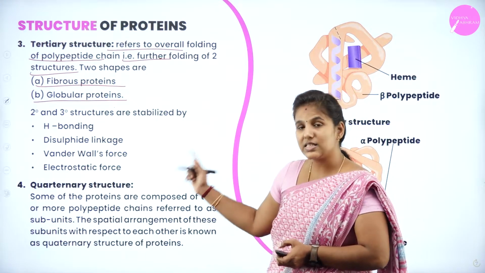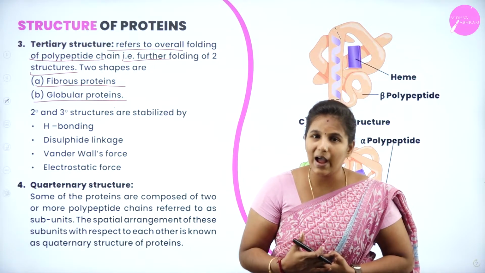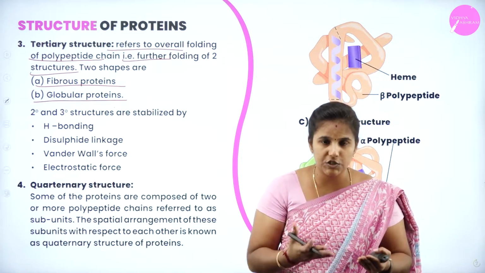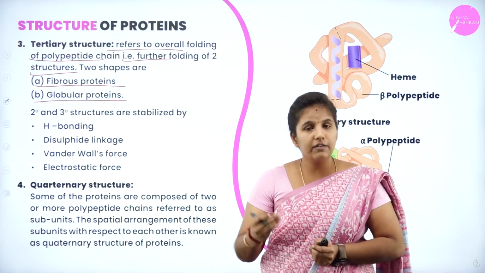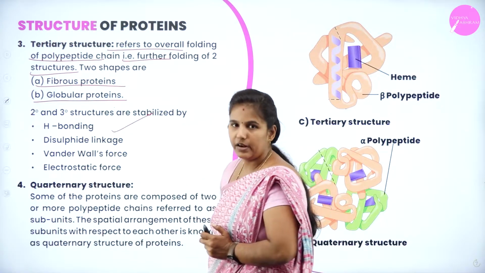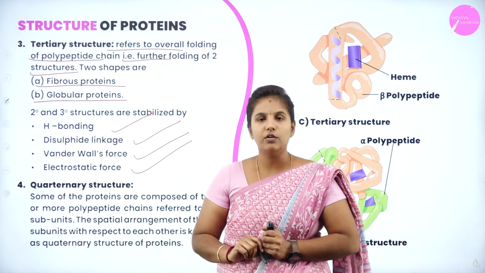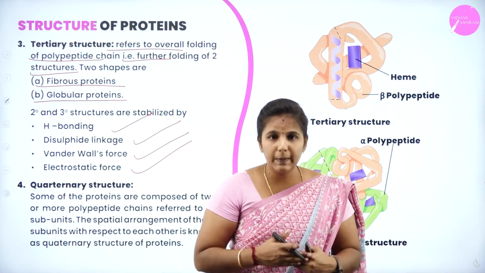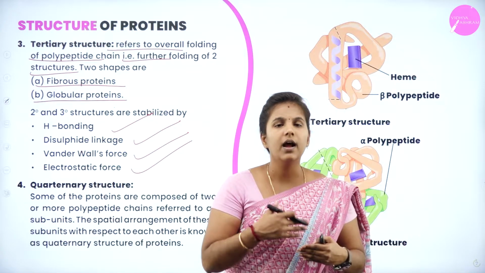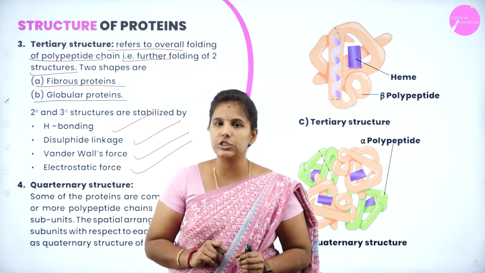Then, in the secondary structure, we know that between each amino acid there is one hydrogen bond. But when the polypeptide chain is represented in the form of a tertiary structure, there will be additional support for this bond. That is mainly because of hydrogen bonding, disulfide linkage, van der Waals forces and electrostatic forces. Altogether, these form the tertiary structure in the protein.